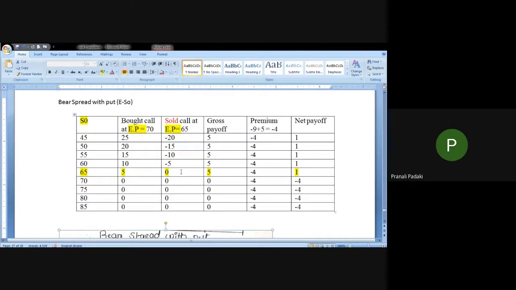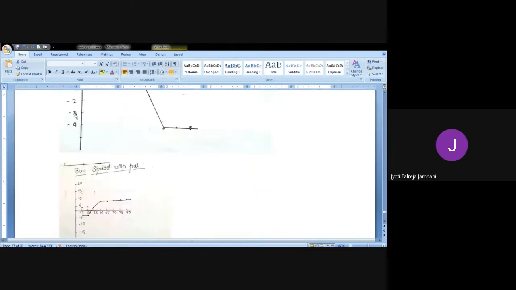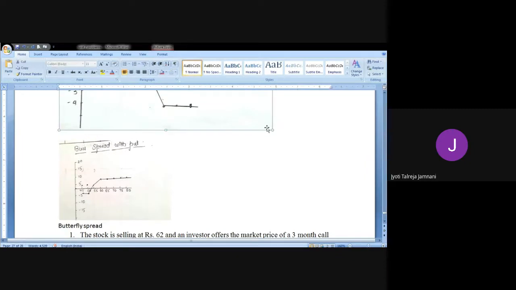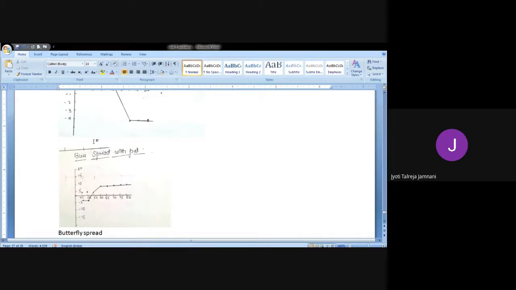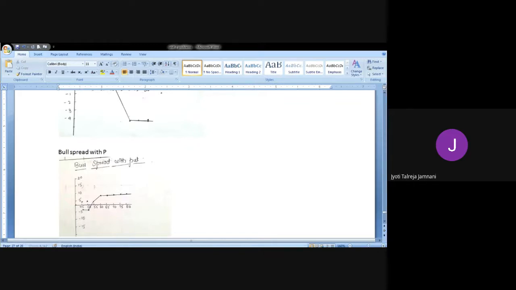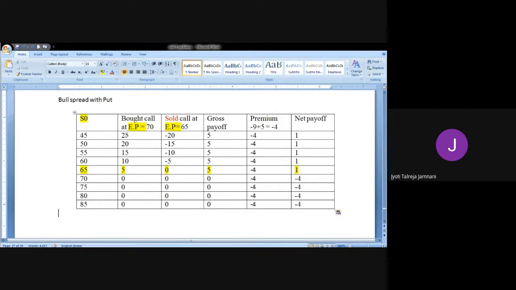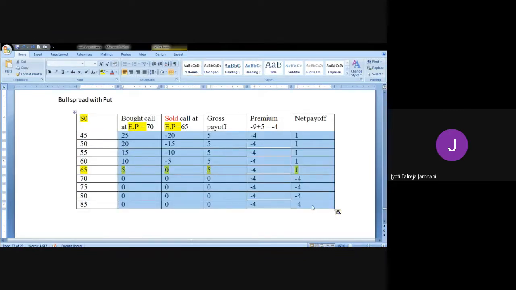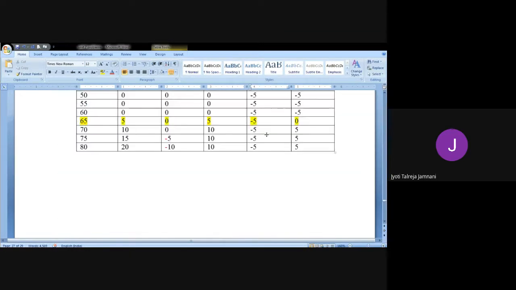No, ma'am. So let's do the last strategy, that is bull spread with put. In case of bull spread with put, let's see what we have done in the last strategy.